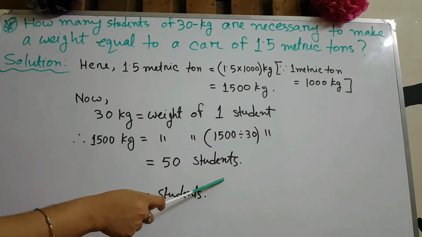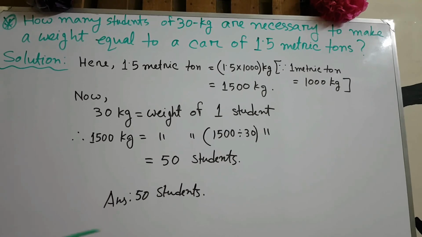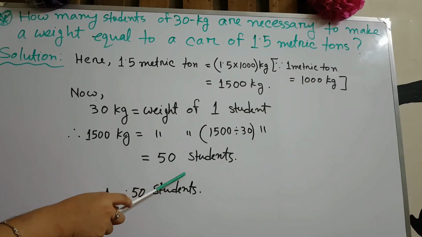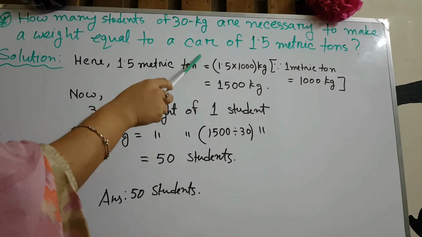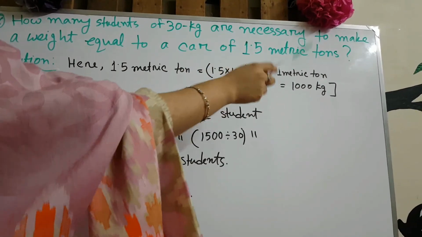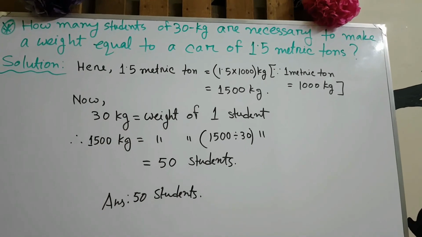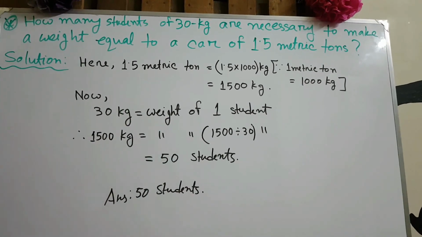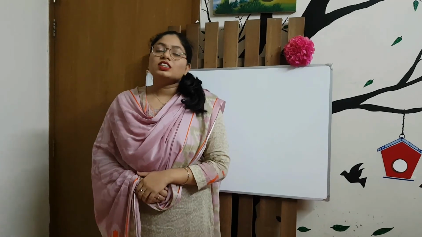Okay, 50 students. So we can say that the weight of 50 students is equal to the weight of a car of 1.5 metric tons. Okay, so our result is 50 students. Now try to solve the math from your lecture sheet.